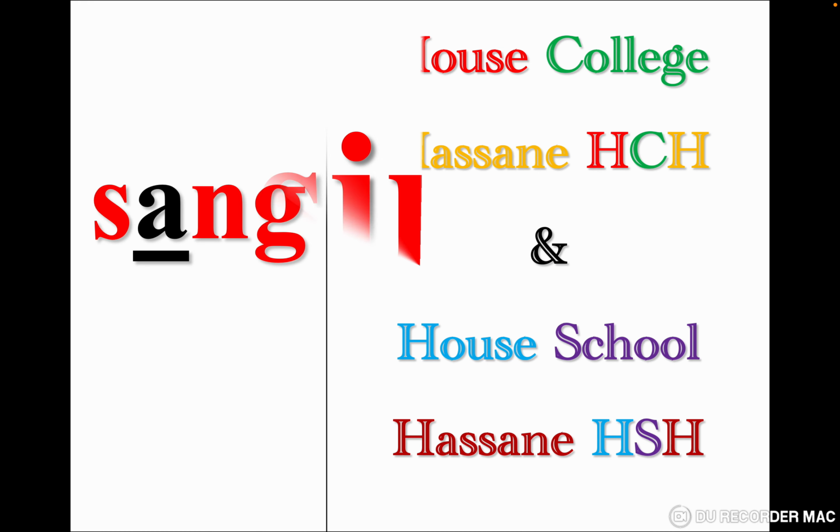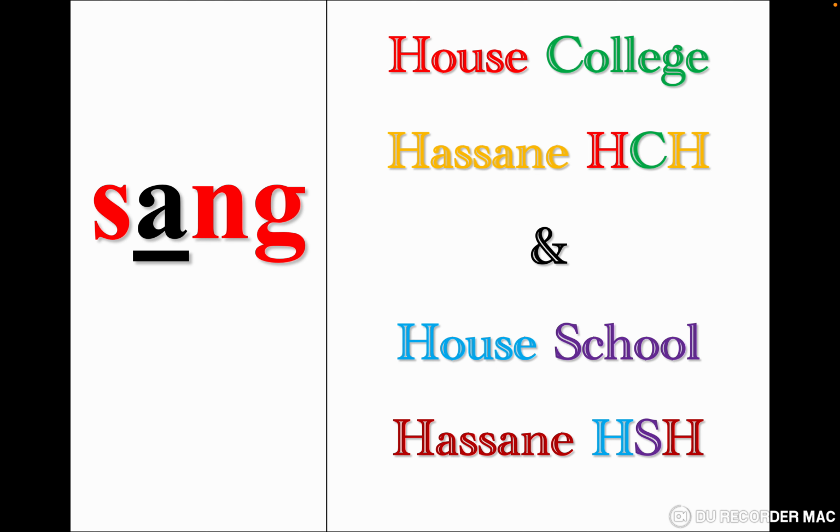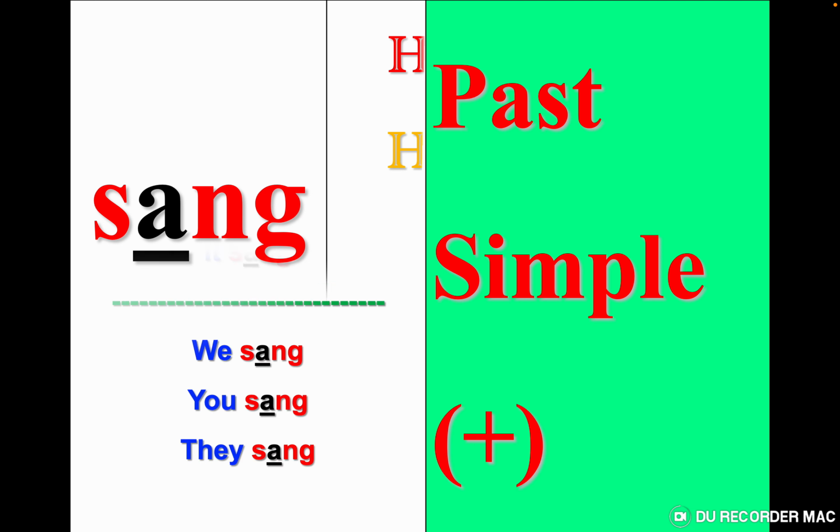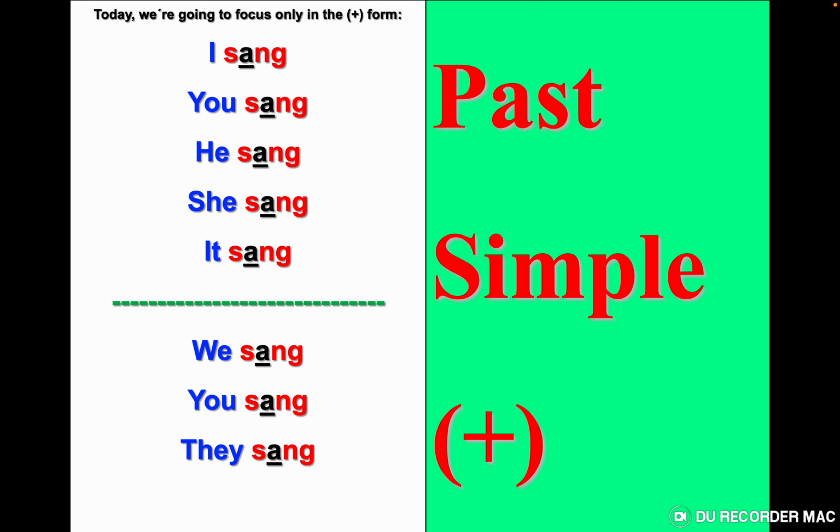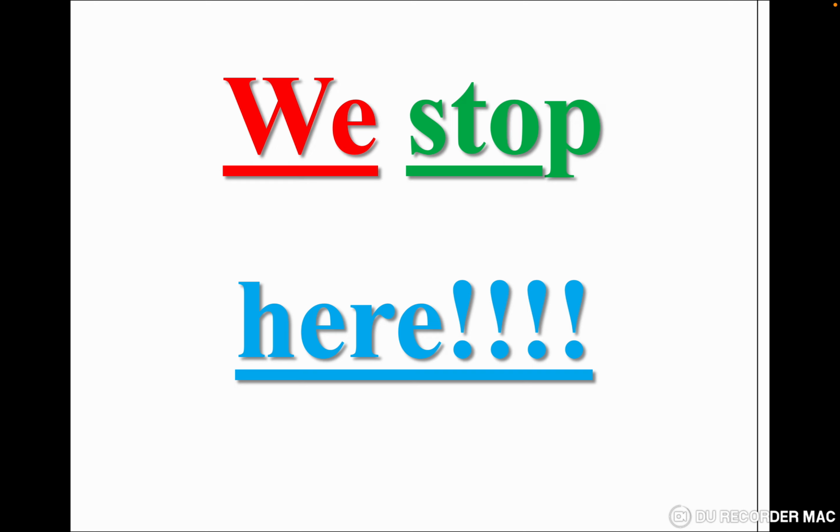Sing, it's like ring. We change I to a, but we need to pronounce it sang, not song, no, sang. I sang, you sang, he sang, she sang, it sang, we sang, you sang, they sang. We stop here.